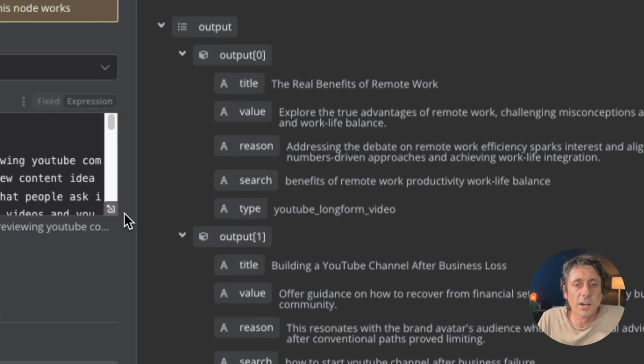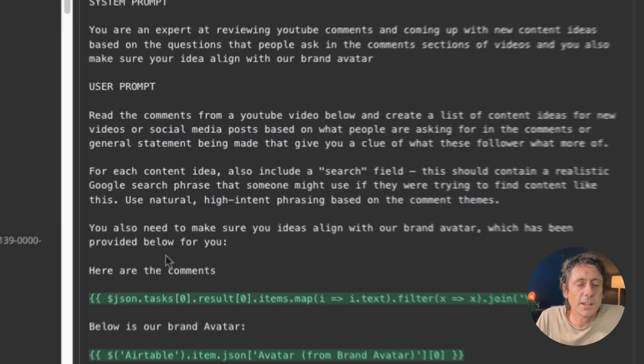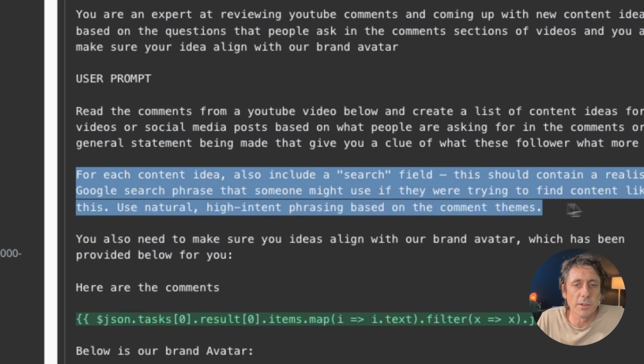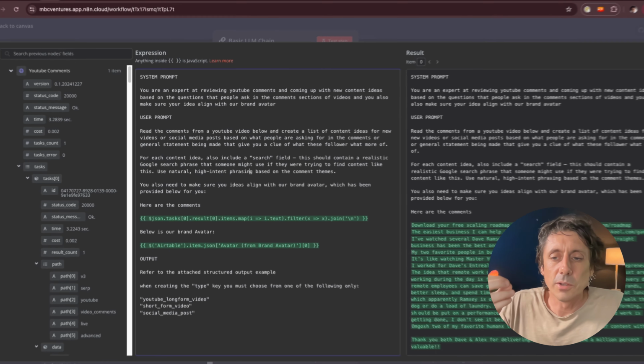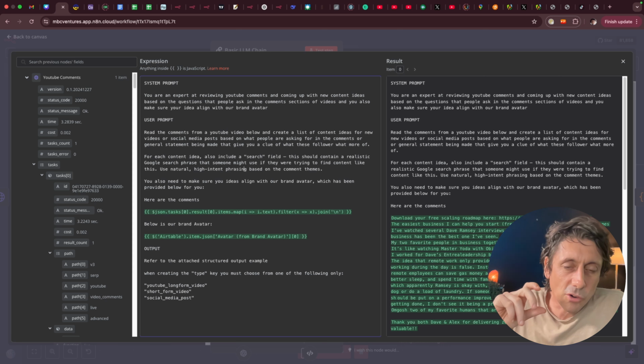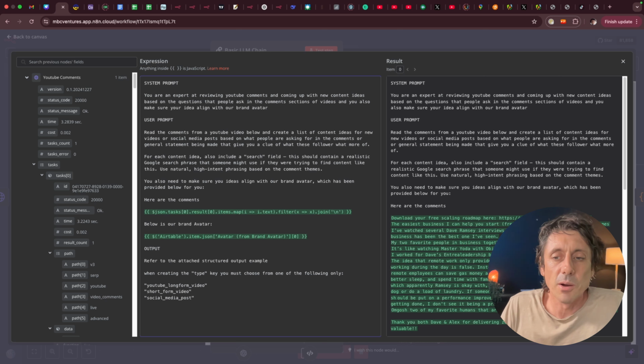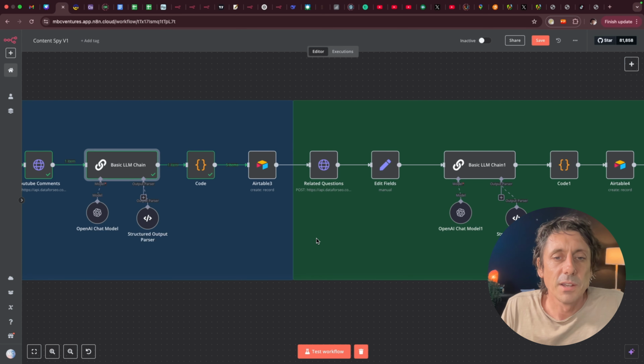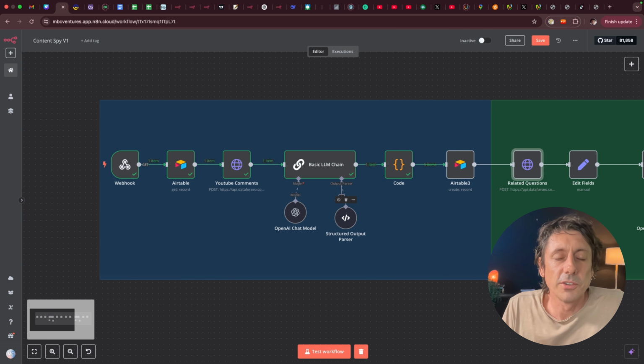What I told the AI to do in here is I said it needs to create, for each content idea, also include a search field. This should contain a realistic Google search phrase that someone might use if they were trying to find out content like this. So I'm basically saying, for the content idea that you came up with from the video, create a search term for a Google search as well based on that same content idea. And the reason I'm doing that is I want to take that output and I'm going to feed it in downstream into this module.